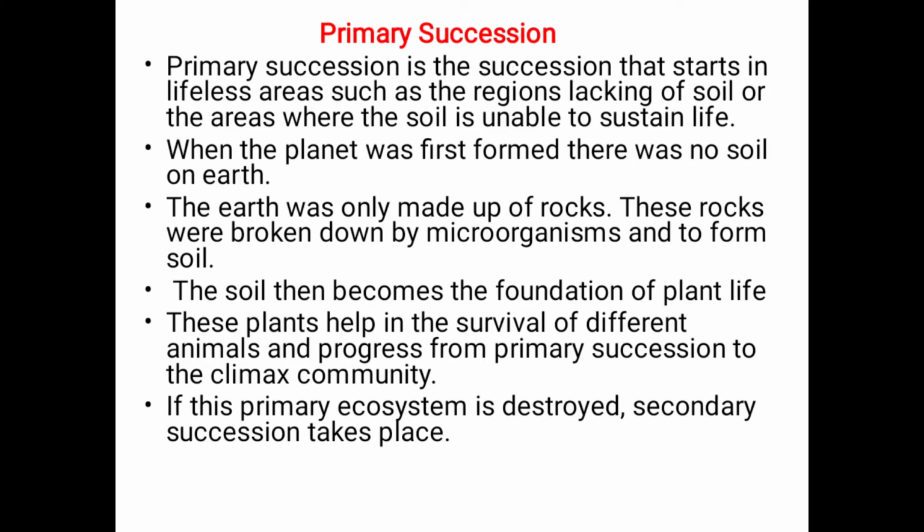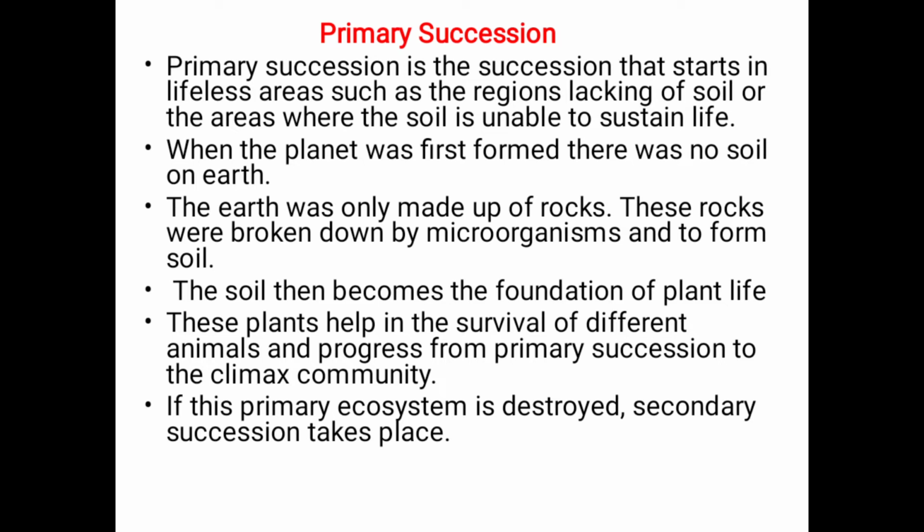These rocks were broken down by microorganisms and led to the formation of soil. The soil then becomes the foundation of life. These plants help in the survival of different animals and progress from primary succession to climax community. If this primary ecosystem is destroyed, secondary succession takes place.